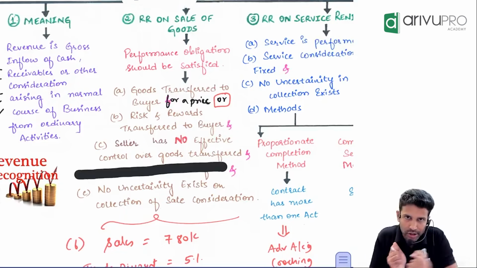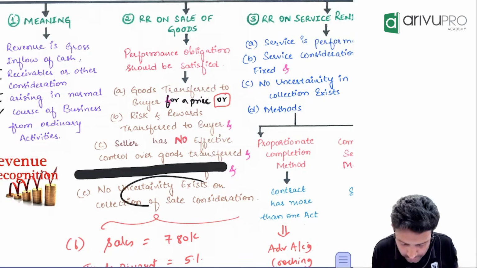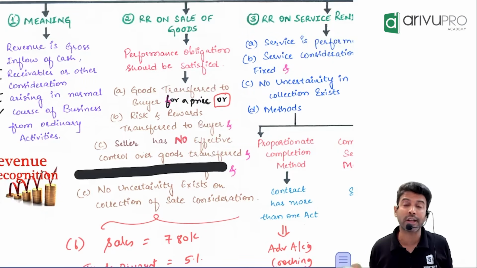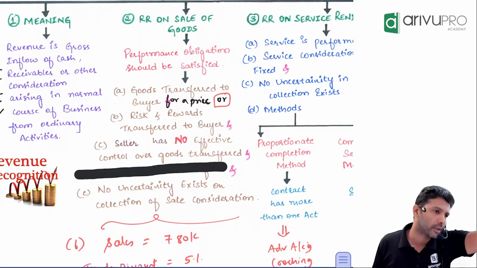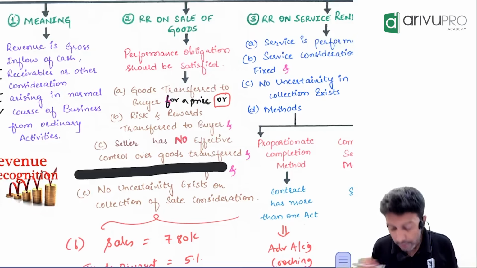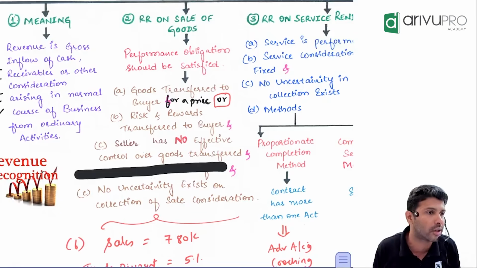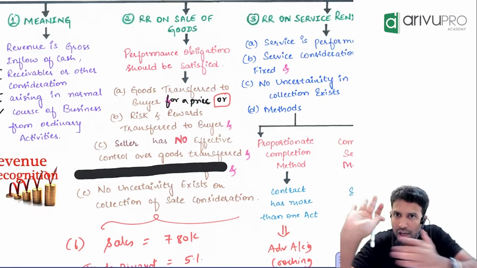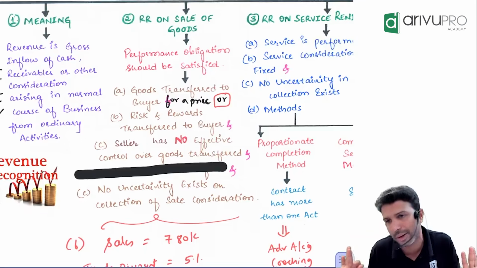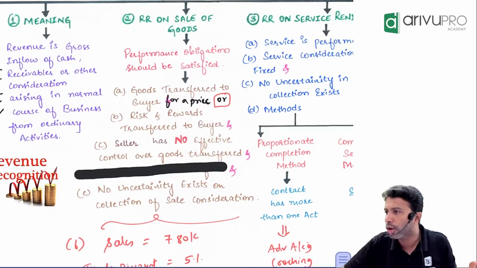I should have a reasonable assurance that I will collect the money from the buyer. That's the 4th condition: there is no uncertainty in the collection of sale consideration. Easy. Sir, suppose there is uncertainty, what will you do? Don't recognize revenue. Till that uncertainty gets cleared, you cannot book the revenue. We are not saying money should be received. What we are saying in the 4th condition is that we should have reasonable assurance, that we are reasonably confident we will receive the money from the buyer. When we have that confidence, book revenue. If you have no confidence, do not book the revenue.